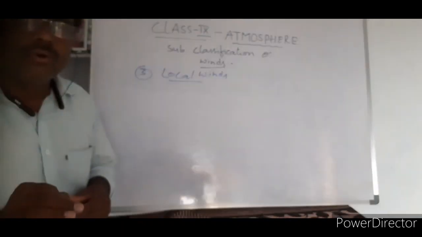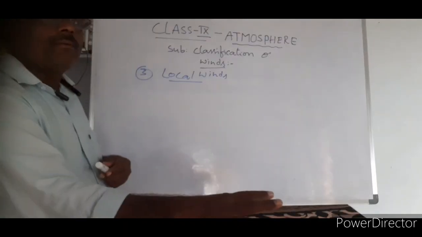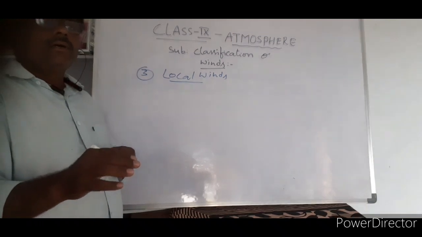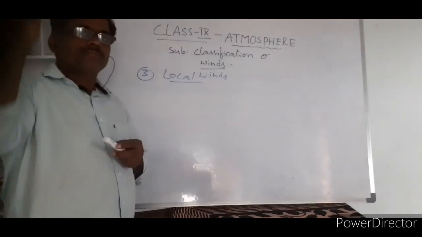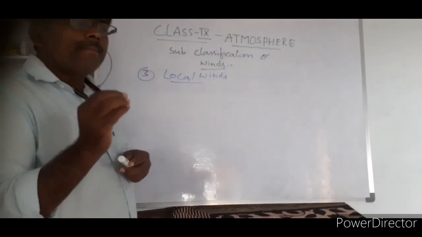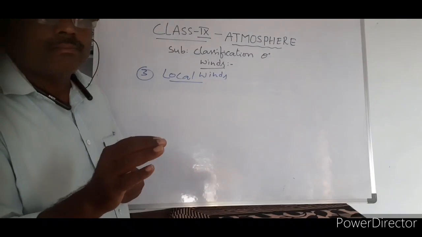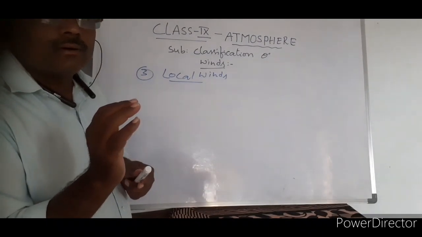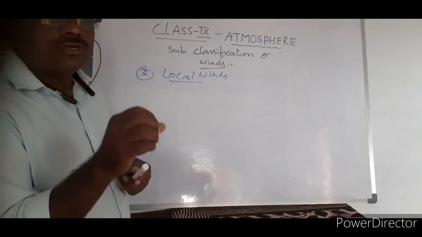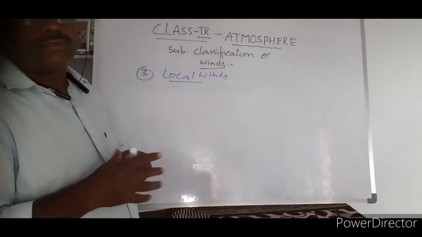The wind that blows in a particular place, in a particular time, it cannot continue forever. In a particular period, either in the winter or the summer. Winds that blow in a particular time, particular region, over a short distance, we call local winds.